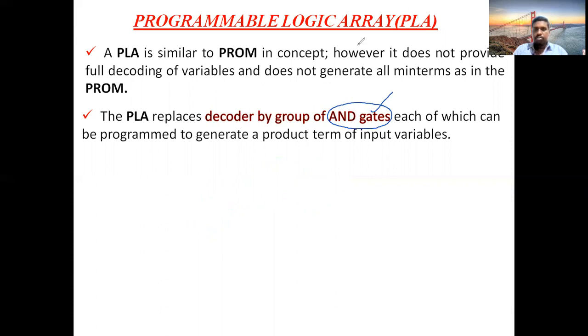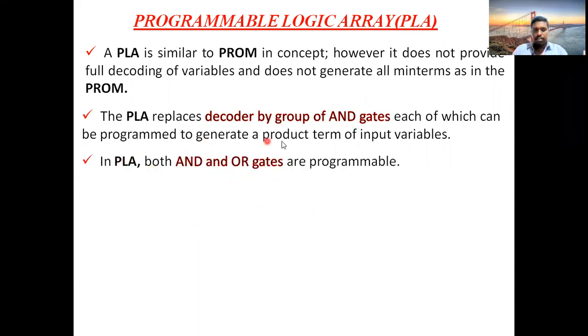If you see this particular concept, in this PLA both the AND gates and OR gates are programmable. Remember that whenever you are drawing a line, a programmable connection should be marked like this.